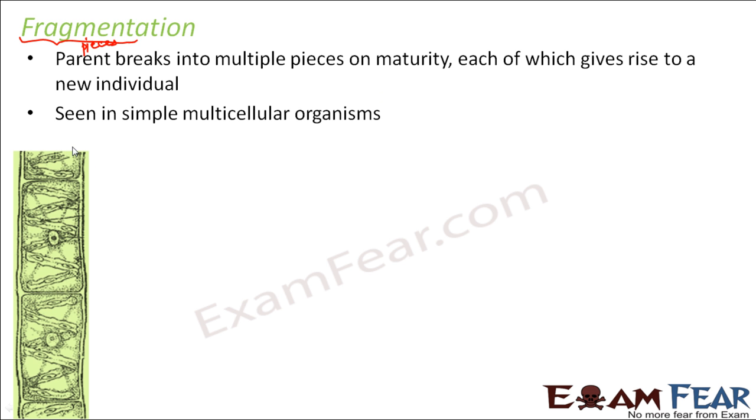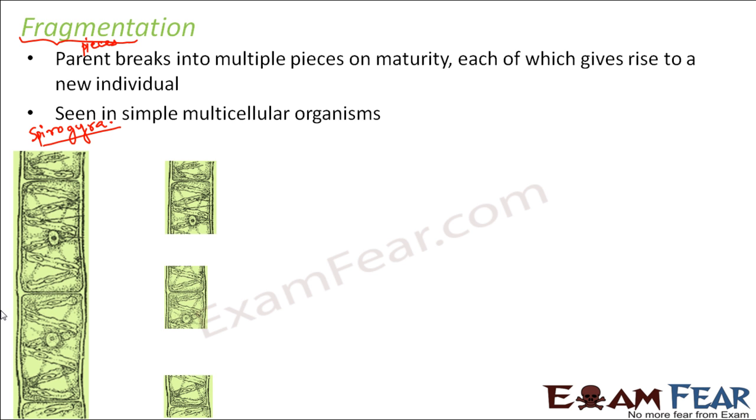Now when I say break, you just see how it breaks. So let's take the example of this organism. This is Spirogyra. So this is a green algae. Just see how it breaks. It doesn't split actually, it breaks. See, it got broken into 3 parts, 1, 2 and 3. It's something like, in the case of human beings, if the head, the body, legs get separated.